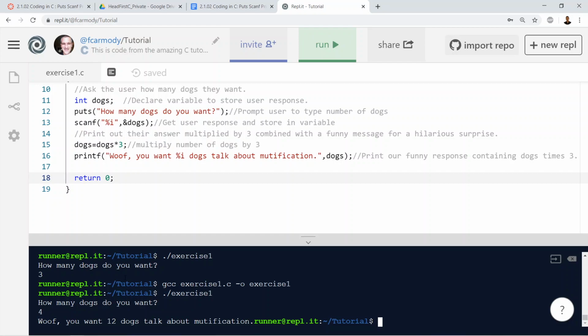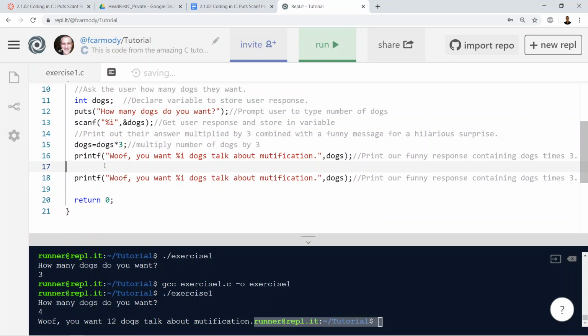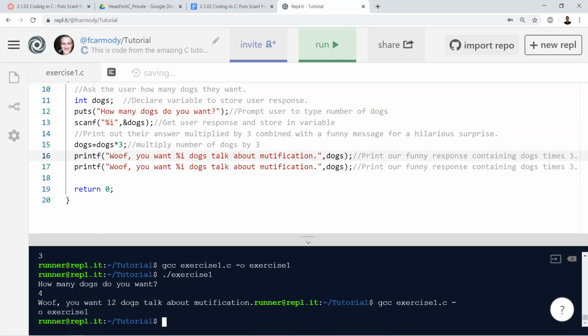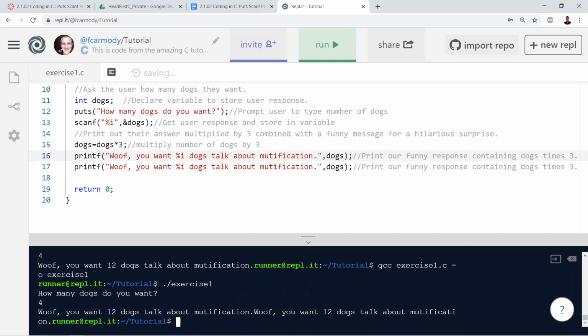Okay, so now we have a couple weird things here, right? So let's just talk for a second about printf, okay? So one, it didn't give us a new line right here. That's kind of odd, right? So we didn't put a new line character at the end of the line. And if we had more than one of these, what would we get? Let's take a look at it. What if we had 2 in a row like this? It would start to get pretty confusing. So notice that there's no line break. It just keeps writing on the same line.